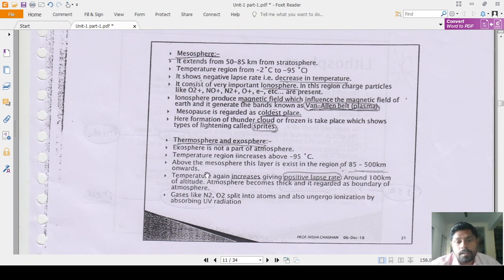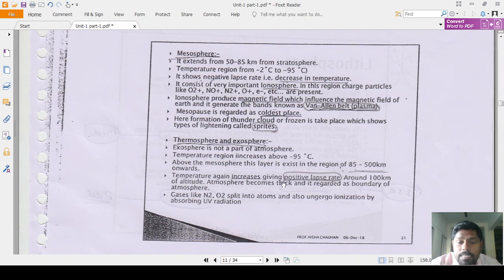And the thermosphere and the exosphere: the outer layer of the atmosphere is known as the exosphere. What is the thermosphere here? Exosphere is not considered a part of the atmosphere. In the thermosphere the temperature increases above minus 95 degrees Celsius, above the mesosphere. The layer ranges from 85 to 500 kilometers, and above 500 kilometers the region is known as the exosphere.